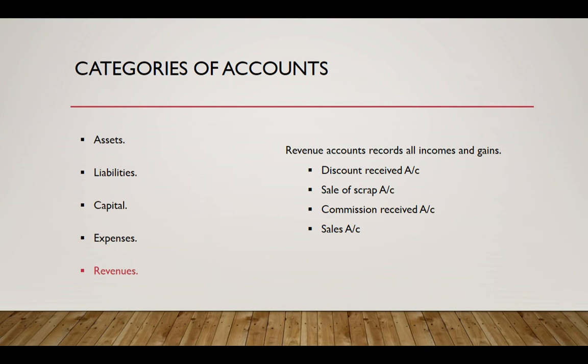So to summarize accounts and their respective categories, here is a summary. So all cash accounts are assets type. Any due that you are eligible to receive from a debtor, that is the customer, are assets to your organization. Any due that you owe to others are your liabilities. Any capital that you invest falls under the capital category, and all expense accounts including purchase accounts fall under the category expenses, and all income accounts including sales accounts fall under revenues.